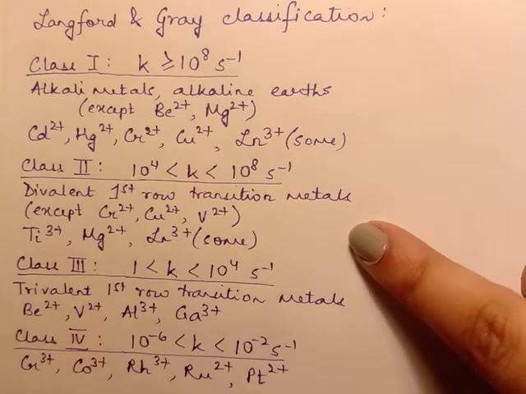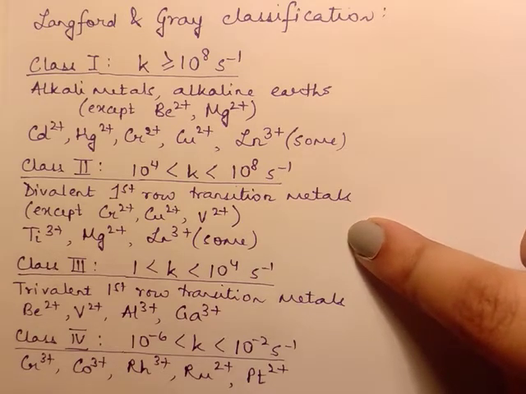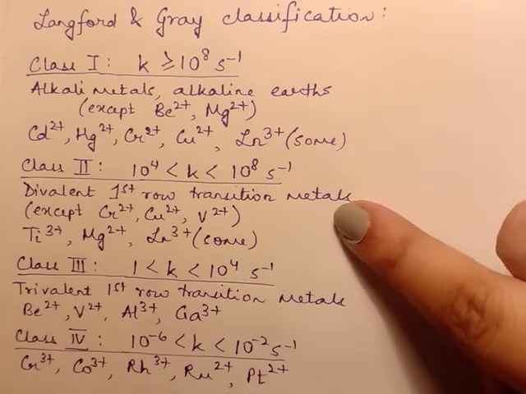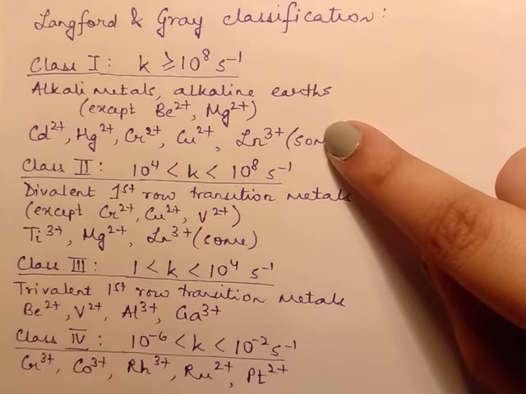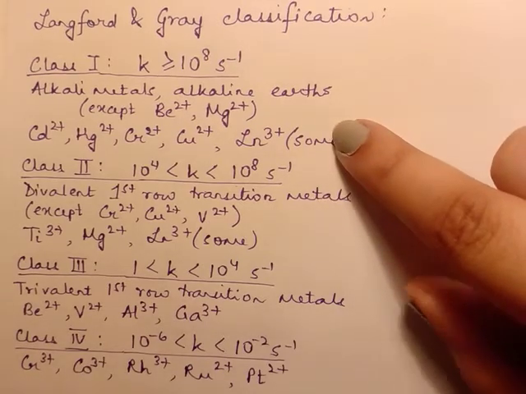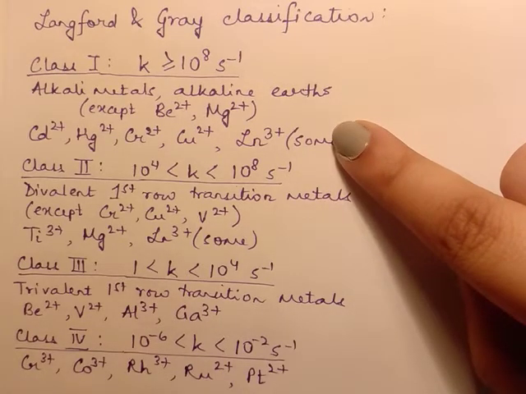Now, if that was the only factor, then copper and chromium, which are divalent first row transition metals, should have also been in class 2, but they are placed in class 1. That is, their rate constant is much higher than the other transition metals. What is the reason for this?